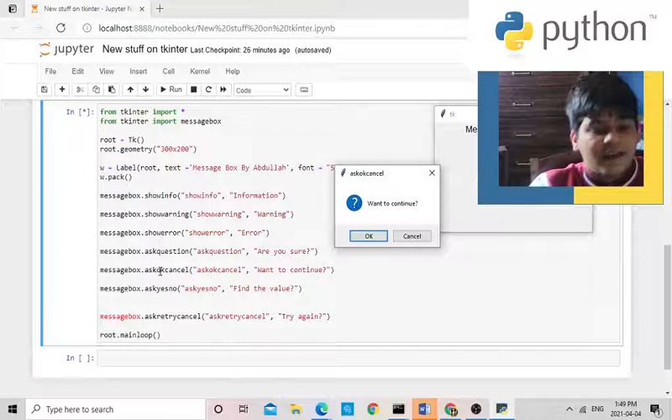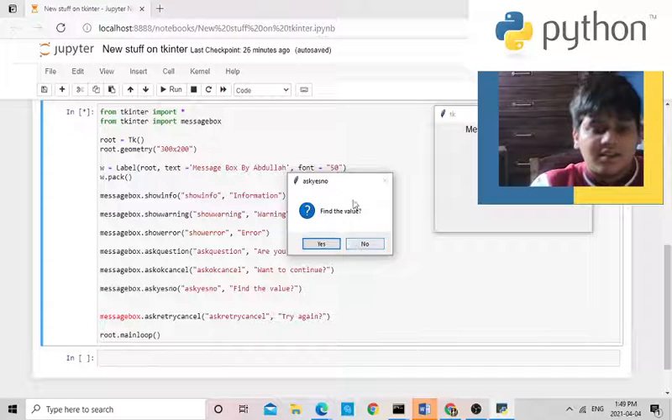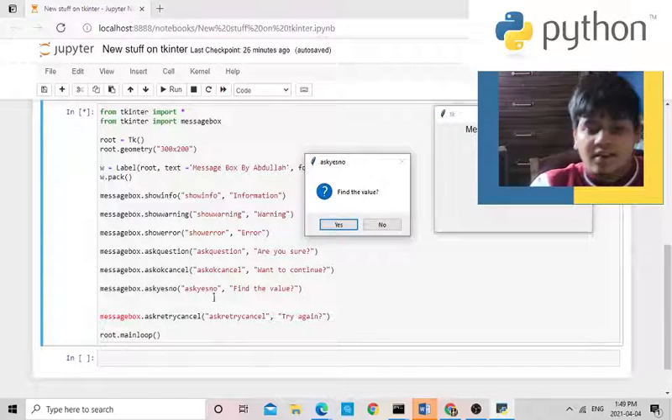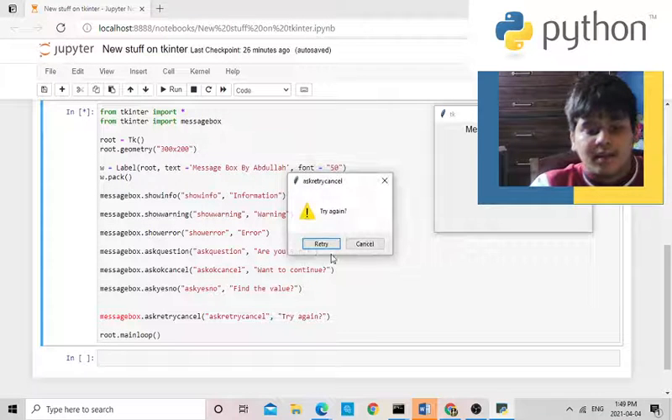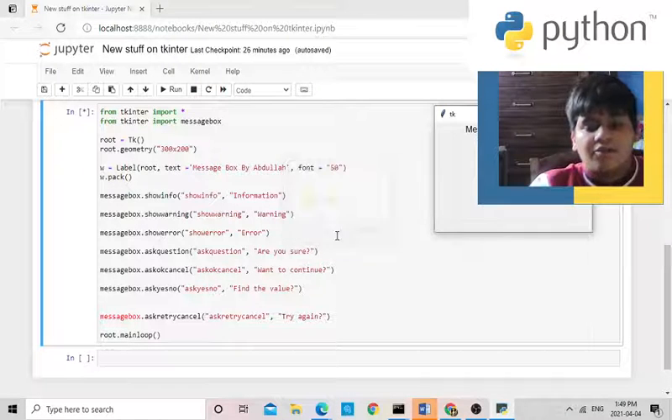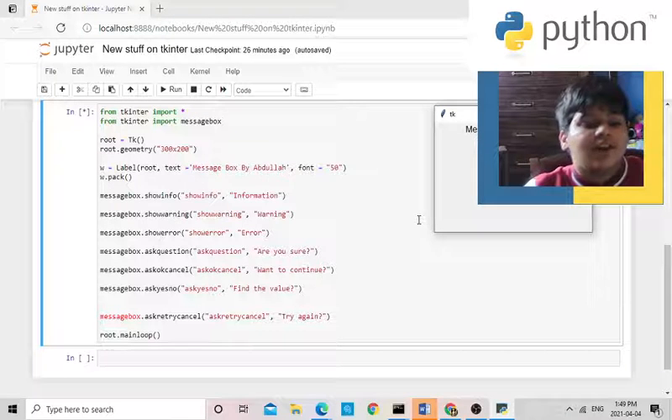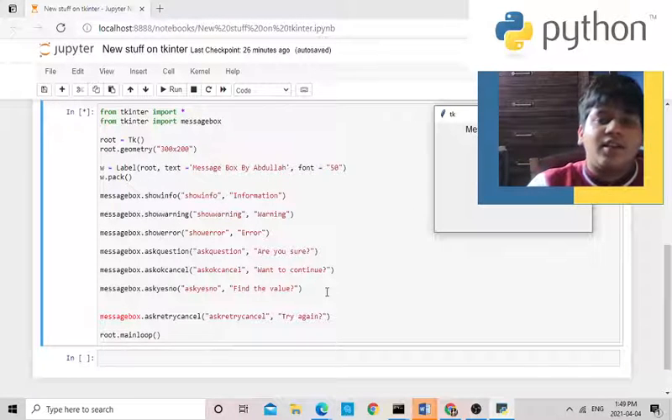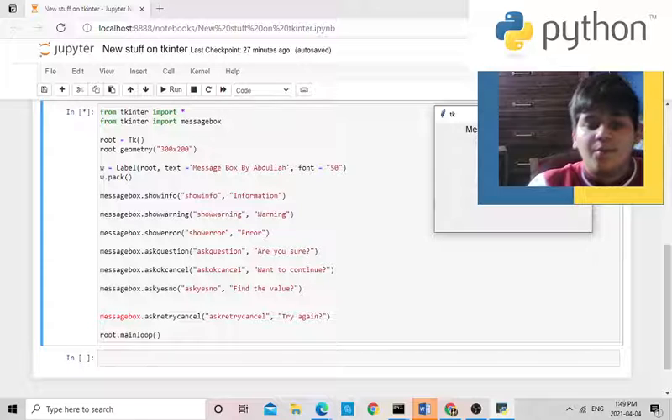A message box asks okay, cancel. Okay, do you want to continue? Okay, I'll continue. Then ask yes, no. And ask retry or cancel. I want to retry. So this is the type of message box. It's not all the advanced message boxes. It's just simple message boxes that you can copy by yourself and make something cool and amazing.